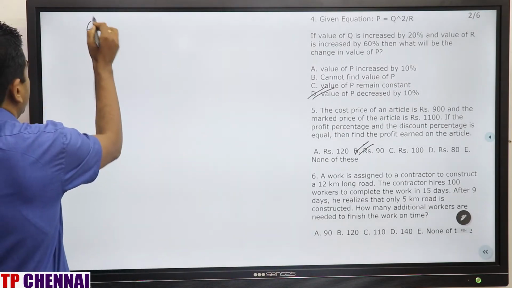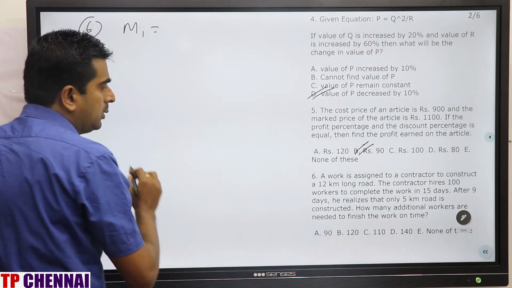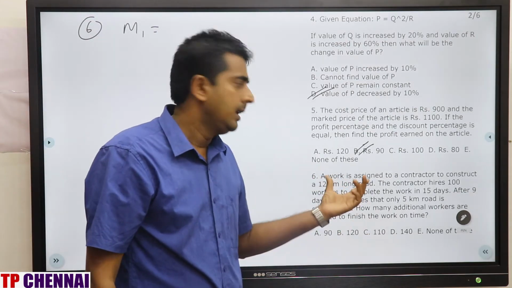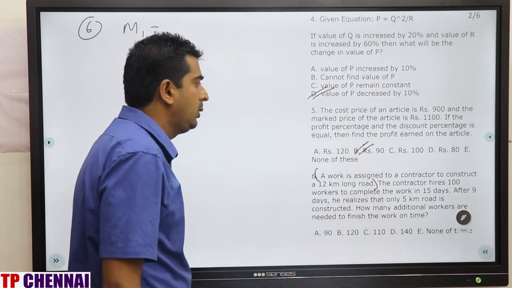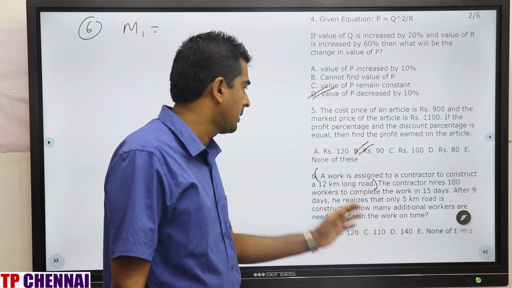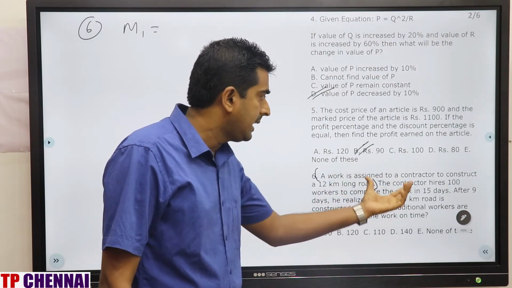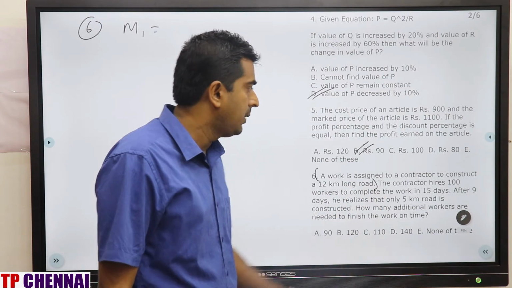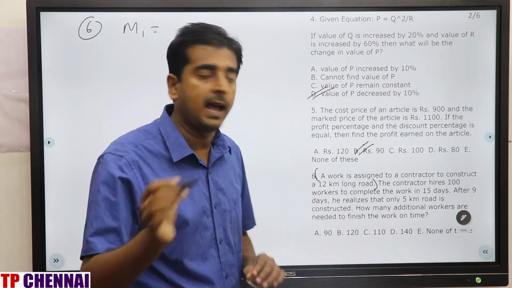M1 is nothing but initial number of persons. Initial number of persons are how much? So whenever this kind of question comes, always remember the first line is nothing but the planned view. He is assigned by a contractor to construct a 12-kilometer long road. For that he hires 100 workers and the work has to be completed in 15 days. This is a planned view which a contractor is planning.